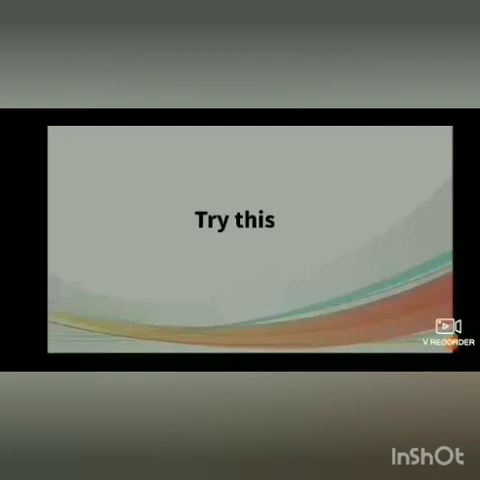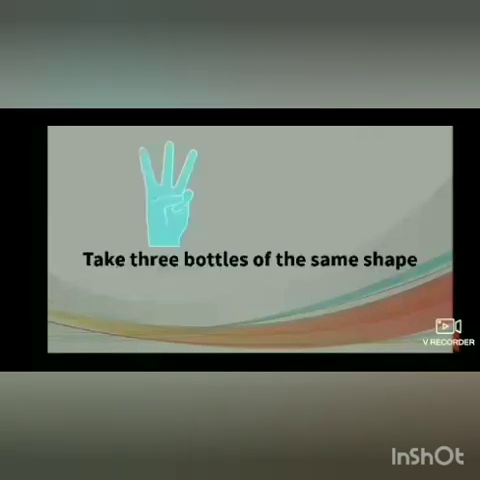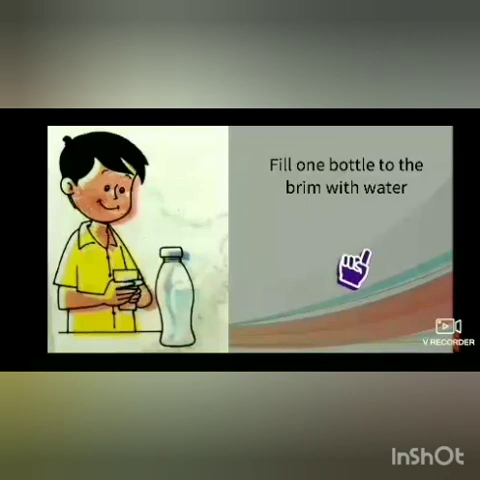Now students, here is one experiment. Try this. Take 3 bottles of the same shape. Fill one bottle to the brim with water. Imagine that you are the only one using all this water. This means you can use all the water in the bottle. This is shown in first picture. The boy is drinking the full water bottle.